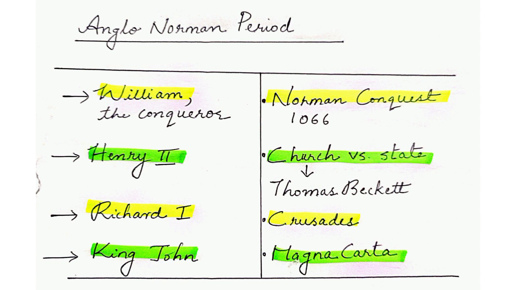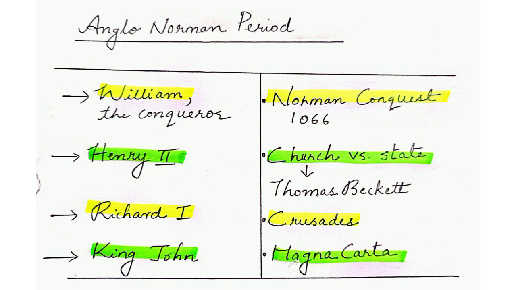Here we have Thomas Becket who stood against the king because the king wanted the supreme power. And Thomas Becket wanted the church to be independent from the rule of the king. So there was a clash here. And the next king, Richard I, during his reign, we find that a lot of crusades take place. So there were all these crusades from England. The explorers, travelers were all sent to Jerusalem, especially in order to conquer the Holy Land.